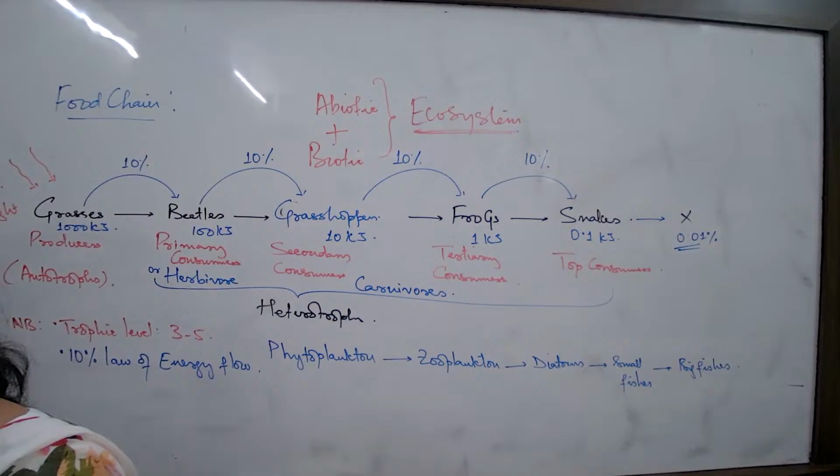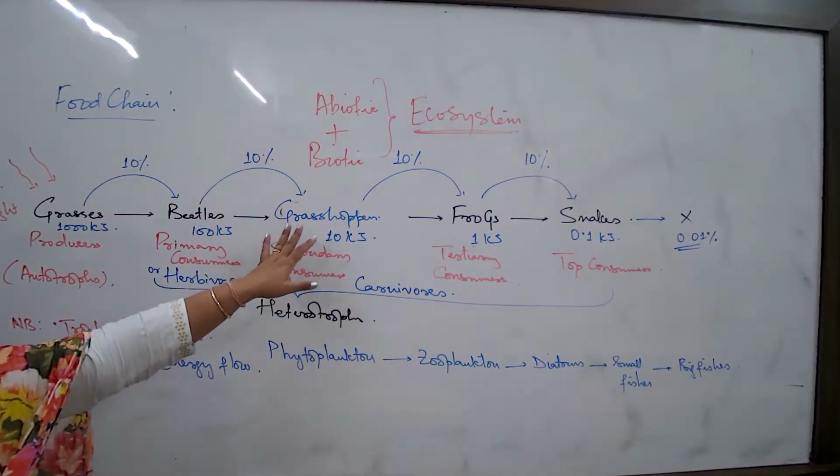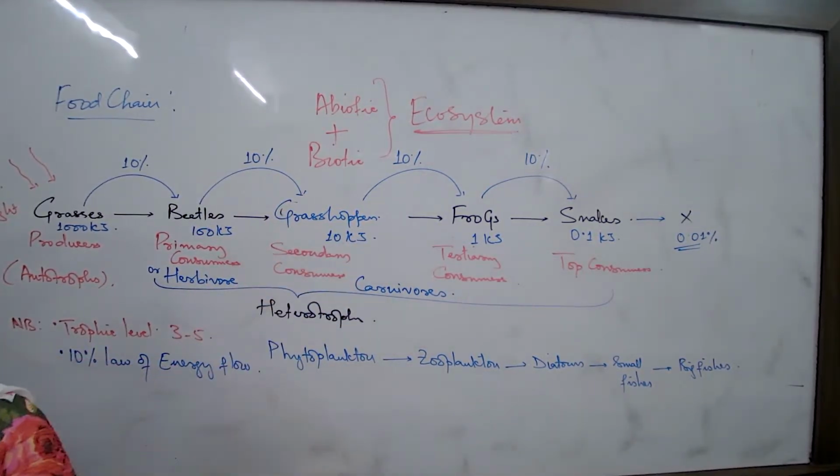What is a decomposer? Now if the plant and the animal parts have fallen dead on the surface of the soil or the water, in a short period of time they should be mixed with the soil, mixed with the water. What type of organism will generally play an important role? Microbes. For example, microbes such as, which type of microbes majorly play an important role in decomposition? Fungi. But even more than that, bacteria. Bacteria majorly play an important role in the process of decomposition.